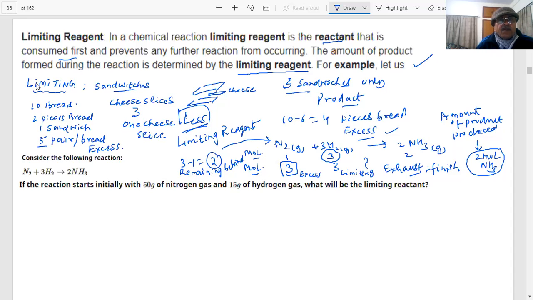All right, let me see how I will do it. Once you see it, you will be able to do more questions on this, because we are going to give some practice on this limiting reagent, because it's very important for the exam. Questions will be asked.